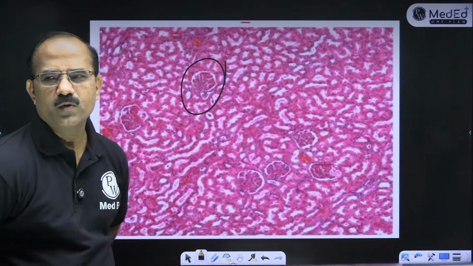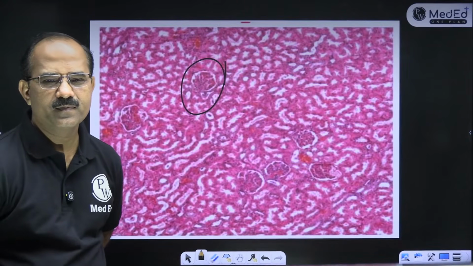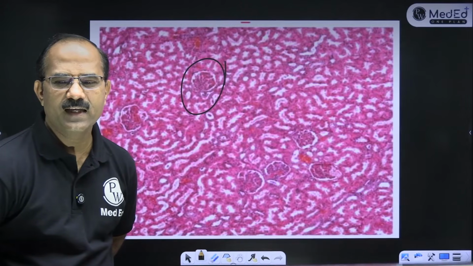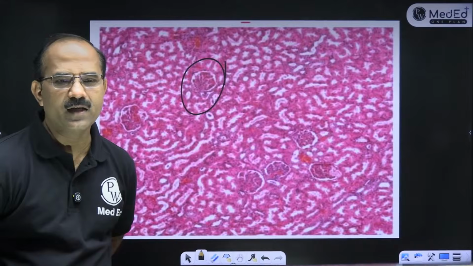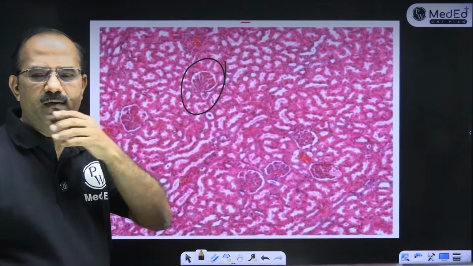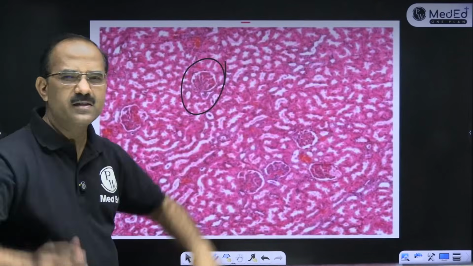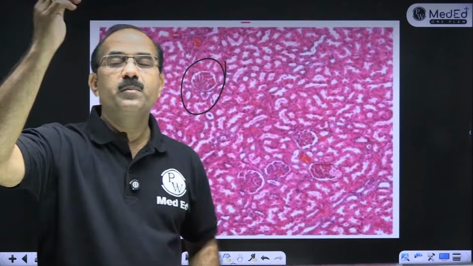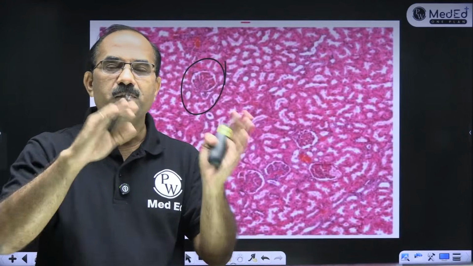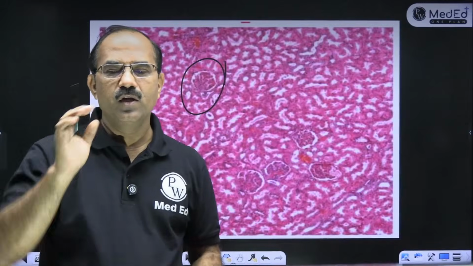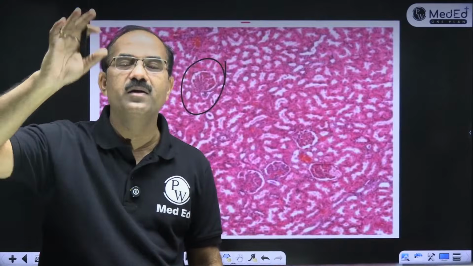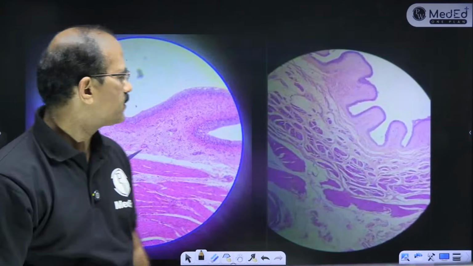Yes, speak. Any guesses? That's a kidney. Yes, kidney. So you can see this glomerulus, this is the Bowman's capsule, then PCT, DCT, cortex, medulla. The lining epithelium of PCT is simple cuboidal with brush border. DCT is simple cuboidal without brush border. Loop of Henle is simple squamous epithelium. You should know all these different types of epithelium. Fine, that's about the kidney.